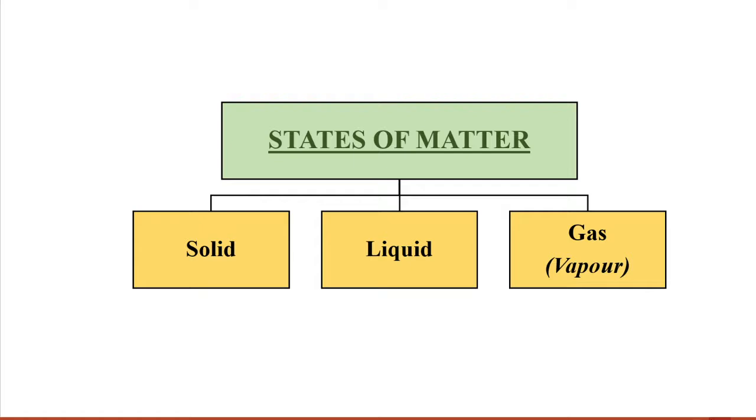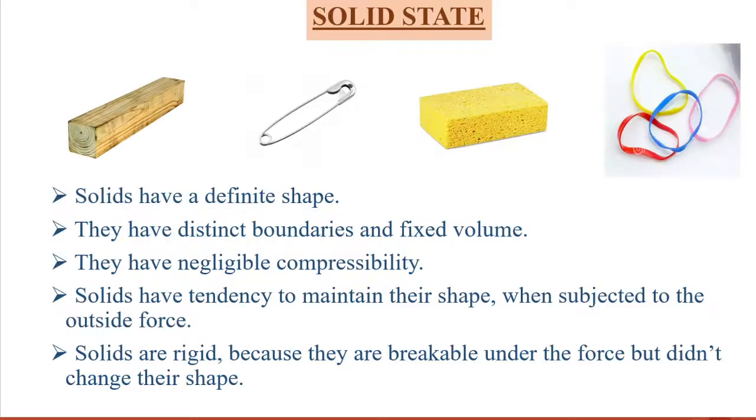Now we are going to learn the states of matter. There are three states of matter: solid, liquid, and gaseous. Let's see the properties of these three states of matter. First, the solid state. Solids have a definite shape, for example wooden blocks, a pin, a sponge, a rubber band.